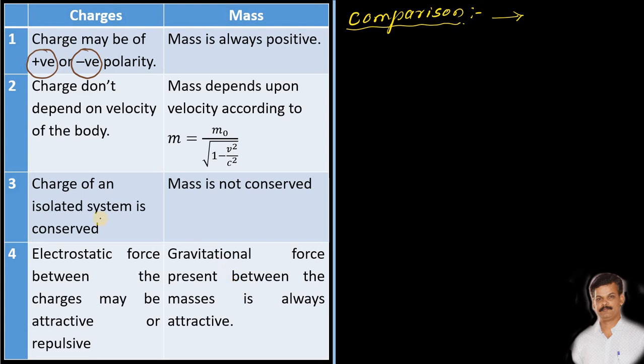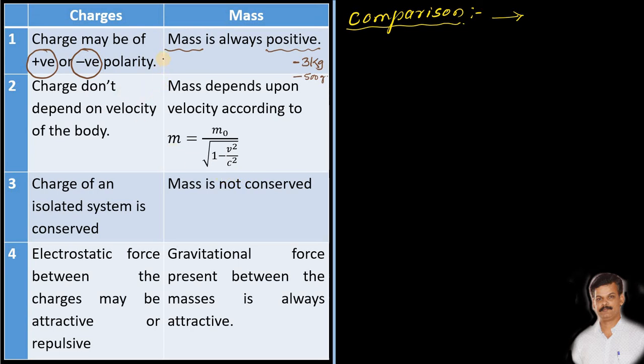Whereas if you consider the mass, then mass is always positive. You cannot express the mass in terms of say minus 3 kg or say minus 500 gram. No, not like that. But the charges can be expressed.